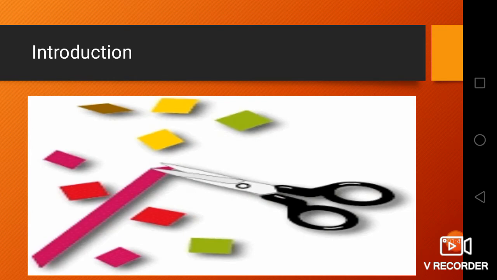Students, now look at this picture. Imagine that you are taking a piece of paper and cutting it into smaller pieces using scissors. What happens when we cut the paper into smaller pieces? Further and further, we will reach a stage where we will not be able to cut the paper into a smaller piece. That smaller piece or tiny particle is said to be an atom.